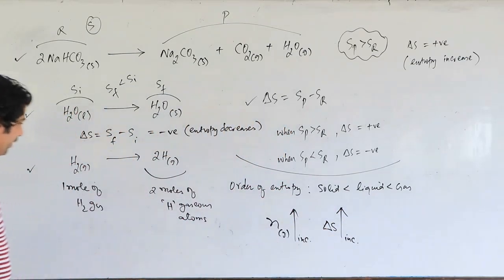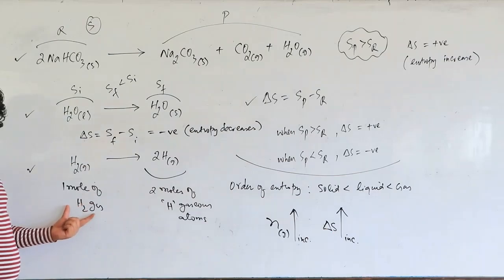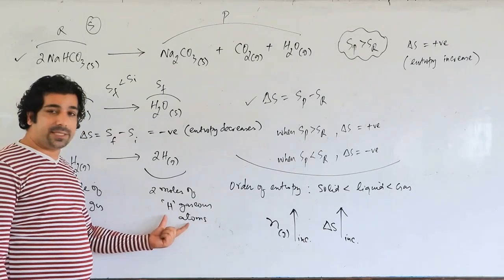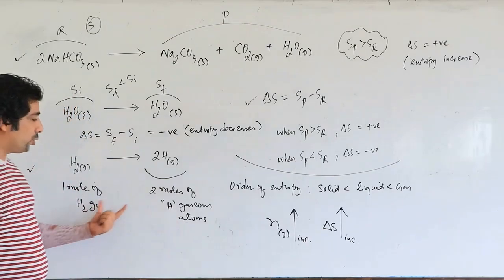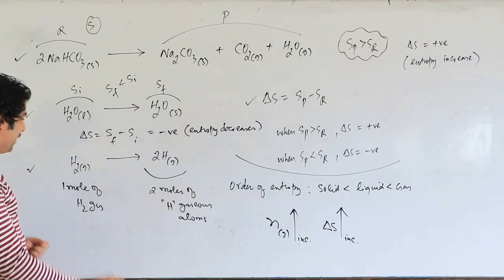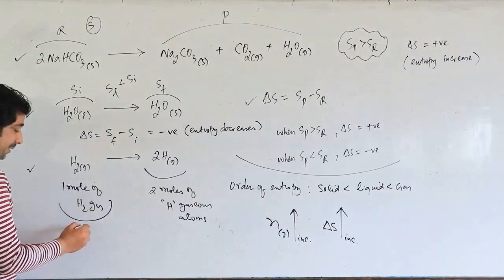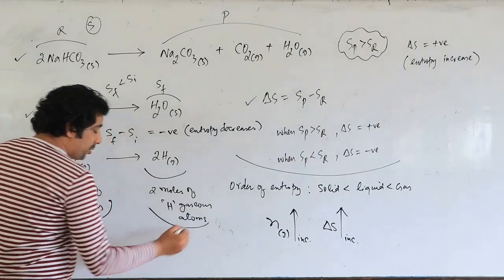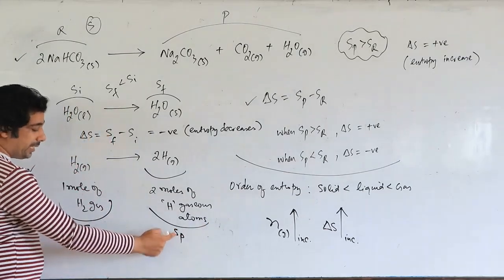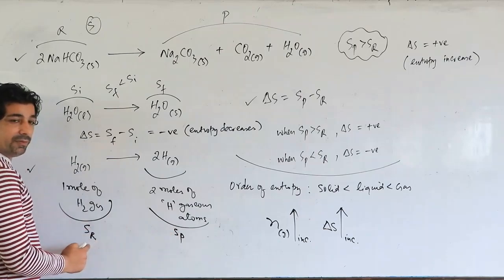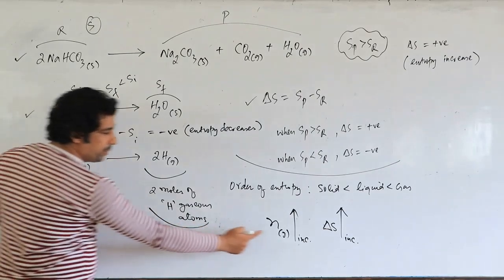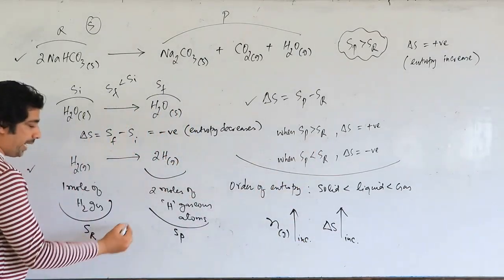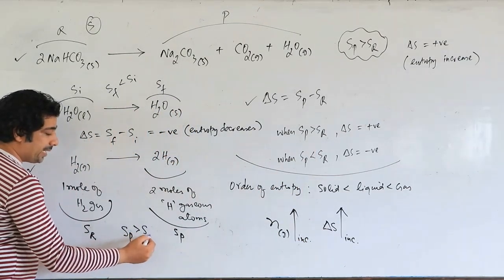So have a look here, my dear friends. We have here only 1 mole of hydrogen gas, and here we have 2 moles of hydrogen gaseous atoms. So from 1 mole to 2 moles we are going. If this is, let us suppose, our reactant, so this is Sr and this is Sp. So tell me, Sp and Sr, out of them, which one is greater? More number of moles, so more will be the entropy. Yes? So Sp is here greater than Sr.